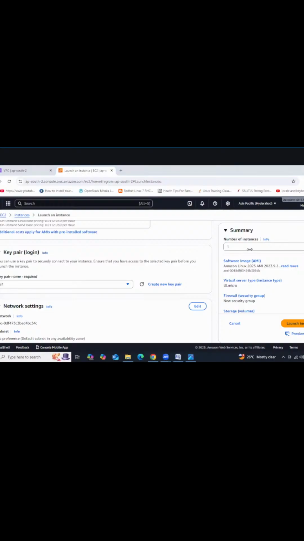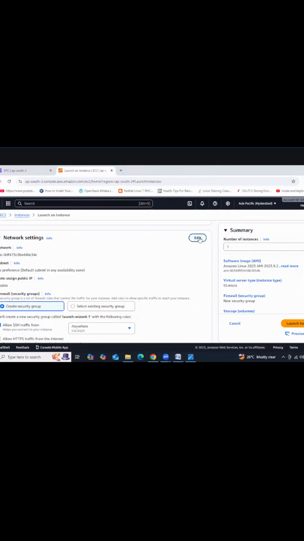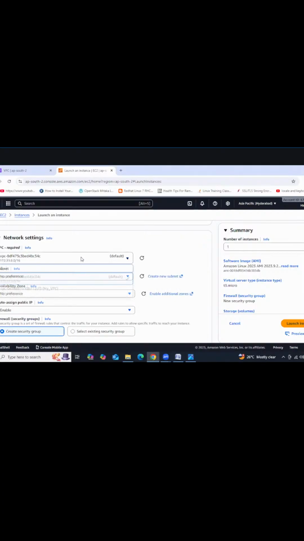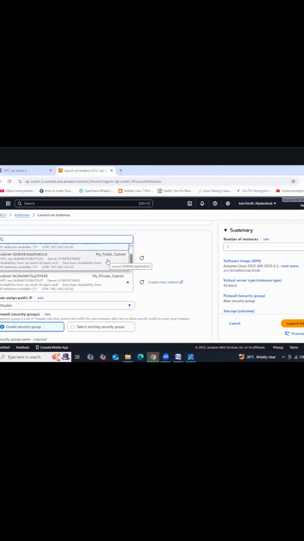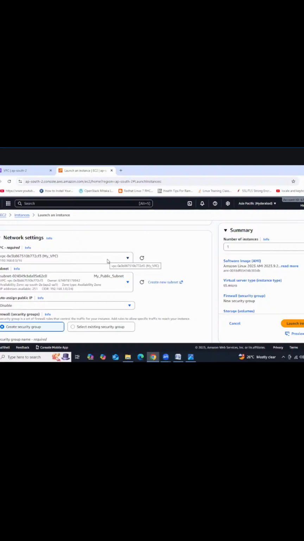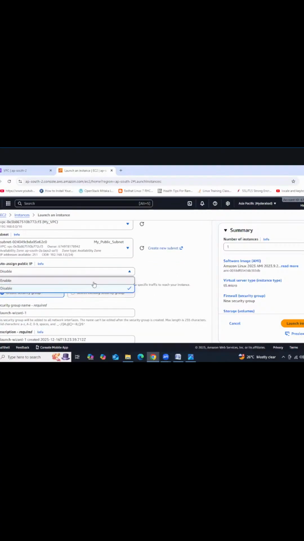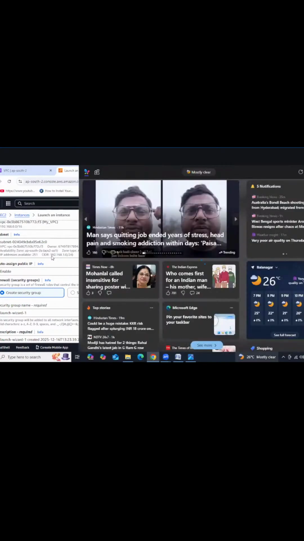Okay. Next, what we need to do, go to network settings, edit network settings, where we need to launch this instance, into my VPC. This my VPC has two subnets, see now, private subnet and public subnet. Which one do we need to select? Public one. So we are launching this public server into the public subnet itself only, right? Then you need to enable auto-assign IP address. Without auto-assign IP address, you are unable to access this instance remotely from our client machine. Got it, guys? I hope you're clear. Yes, no.